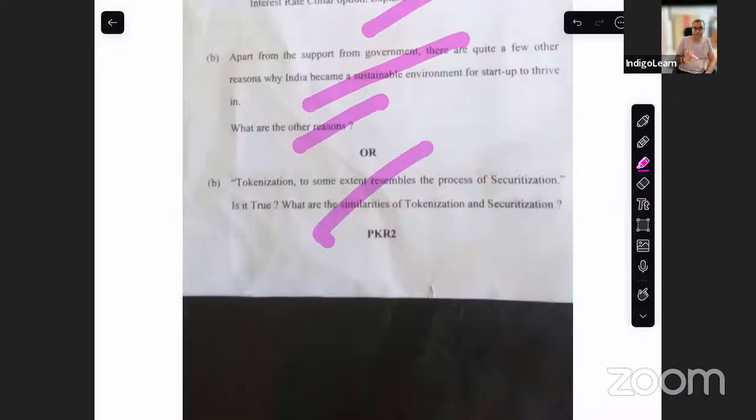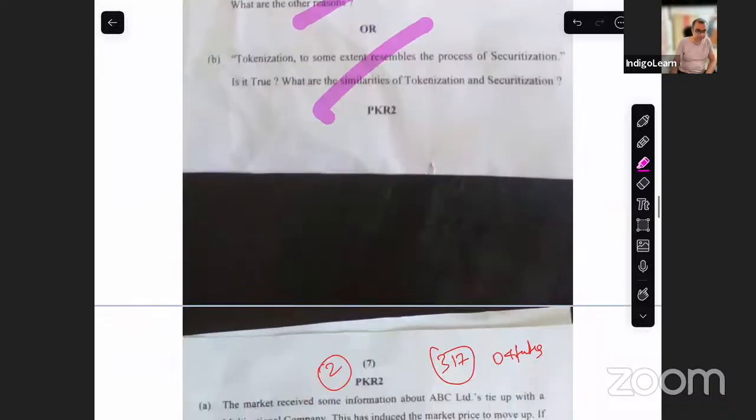Tokenization also I explained. There was a separate video on securitization where I explained, they both have similarities. You create tokens, you create liquidity for something that is not liquid. Then, it is transferable. There are investors, there is payment. There are a bunch of these things that I actually explained, right? So it is a very, very simple thing, very, very similar thing.